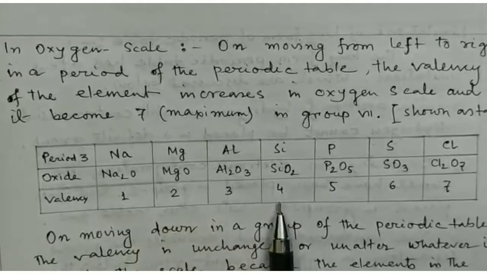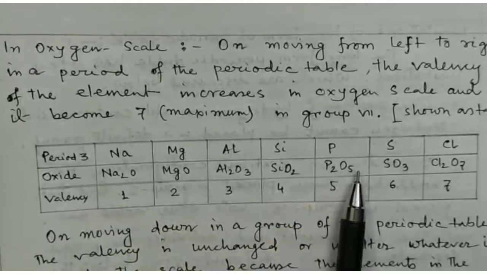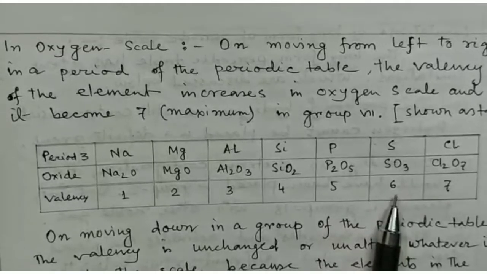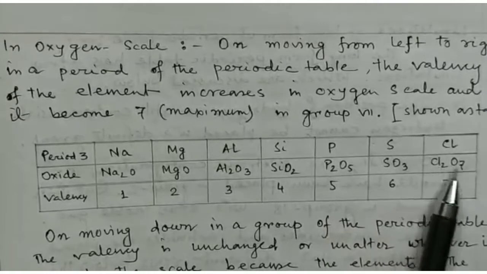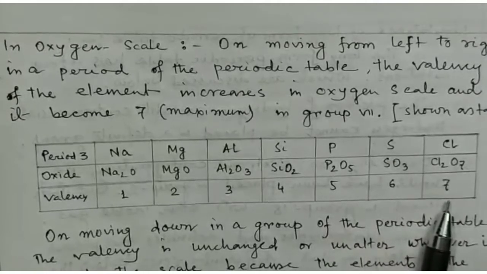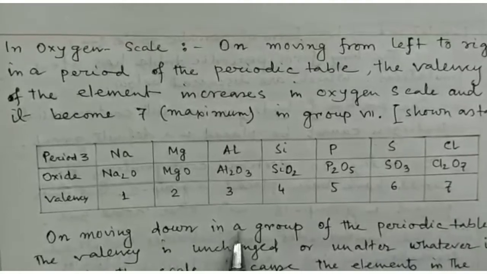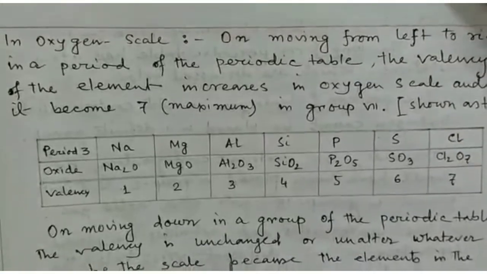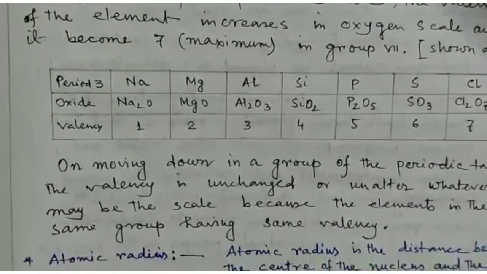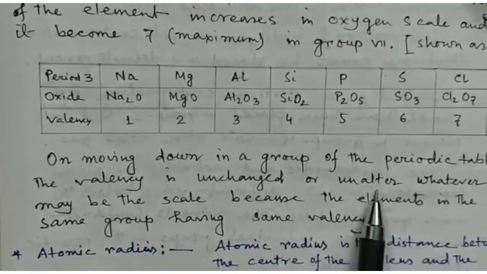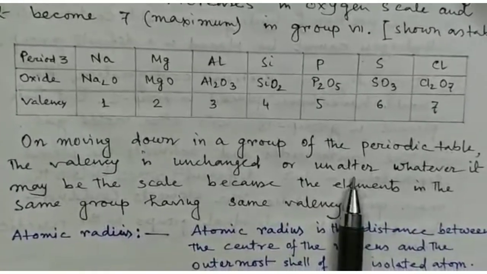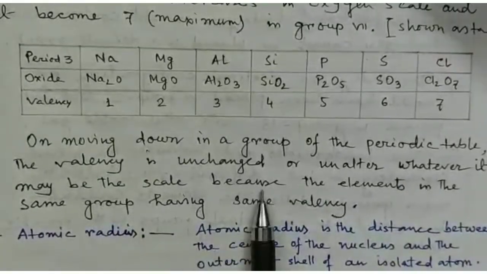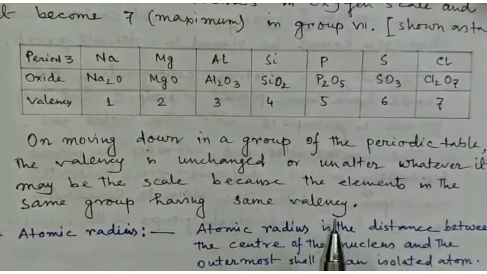In silicon dioxide, the valency of silicon is 4. In phosphorus pentoxide, the valency of phosphorus is 5. In sulfur trioxide, the valency of sulfur is 6, and in Cl2O7, the valency of chlorine is 7. So on moving down in a group of the periodic table, the valency is unchanged or unaltered, whatever the scale may be, because the elements in the same group have the same valencies.